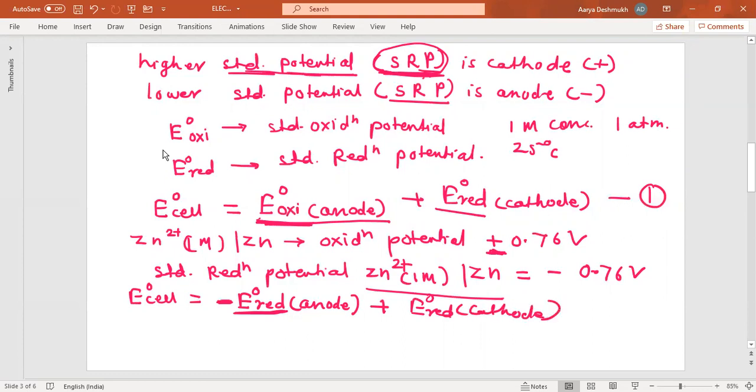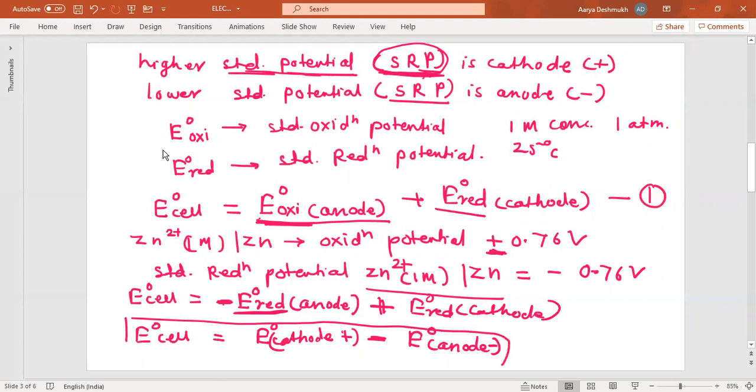Now you can further write the same equation: E0 cell equals E0 cathode, which is the positive electrode, minus E0 anode, which is the negative electrode. In this way, this equation can be used to solve the numericals or the MCQs based on this.